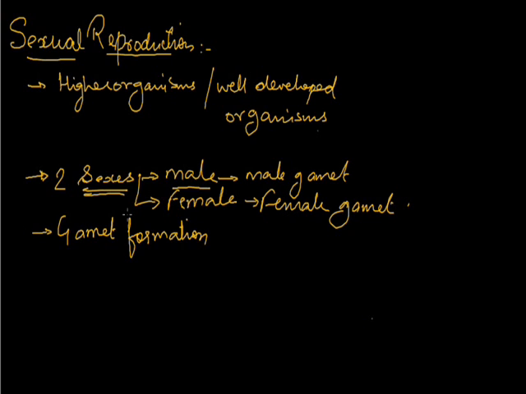Okay. So the two conditions are here. The first, two parents or two sexes are required. The second, there should be the gamete formation. After the formation of the gamete, the third condition, the fusion of gamete should be there.